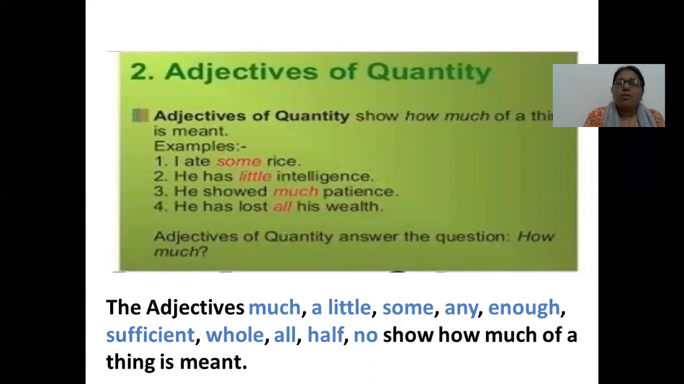So adjectives of quantity answer the question how much. How much rice? Some rice. How much intelligence? Little intelligence. How much patience? Much patience. How much wealth? All wealth. So the adjectives much, a little, some, any, enough, sufficient, whole, all, half, no, they all show how much of a thing is meant.